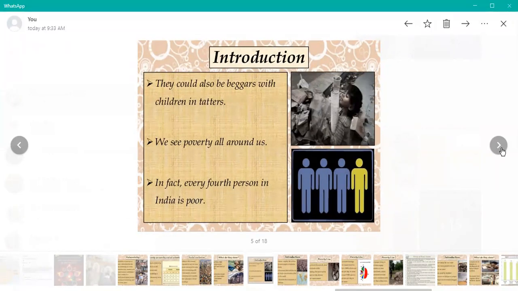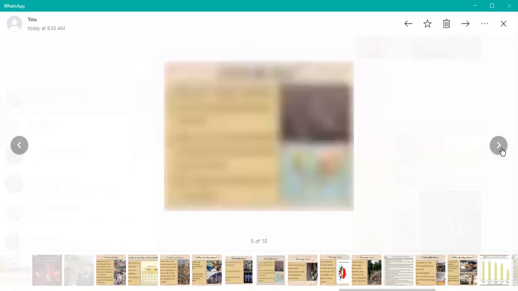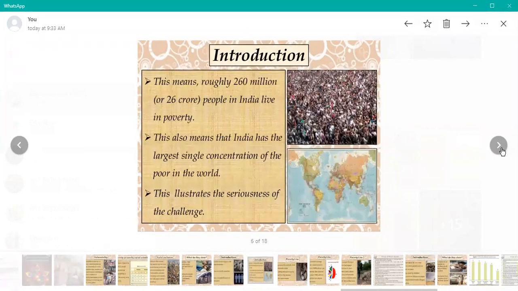See the poverty line. This means roughly 26 crore people in India live below the poverty line. This also means that India has the largest single concentration of the poor in the world. This illustrates the seriousness of this challenge. This is a serious challenge for our nation.